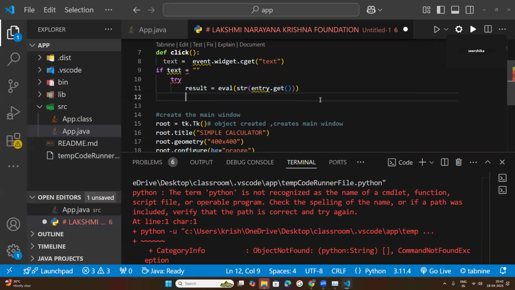This is one code I have written, and one more code I want to write here: entry.delete. Entry.delete, then tk.END. TK, I told you, is the short alias name for your tkinter library. tk.END, or close this one. This much of code, and one more line I will write.